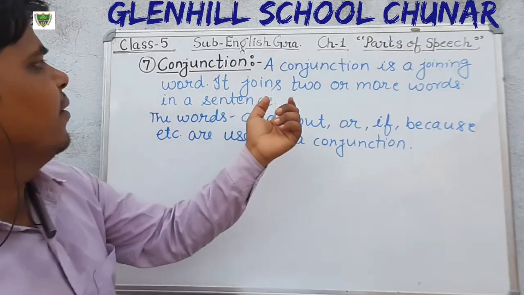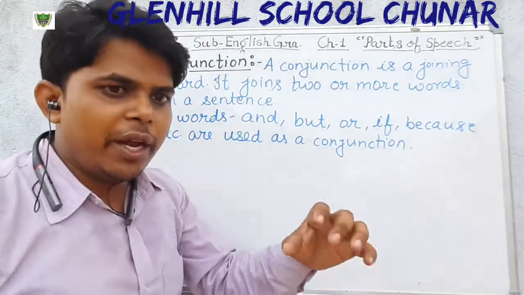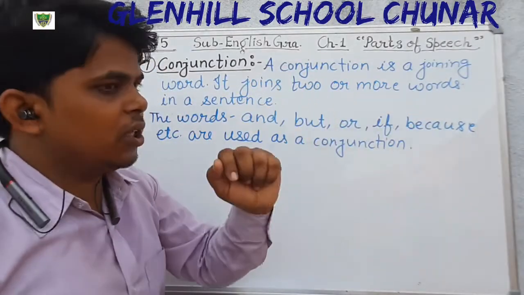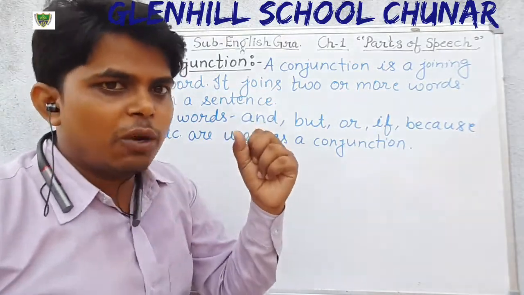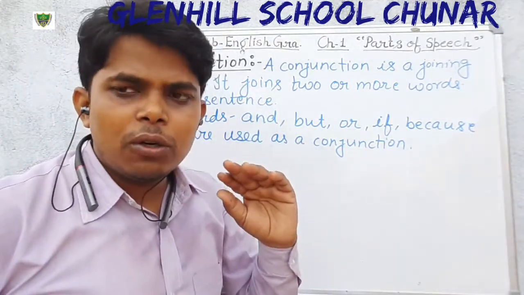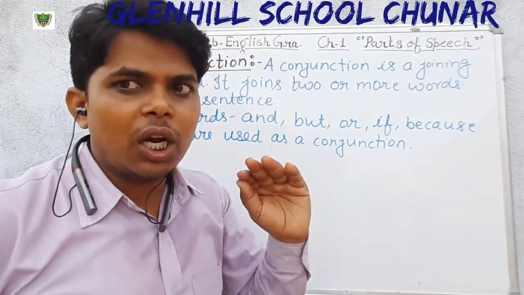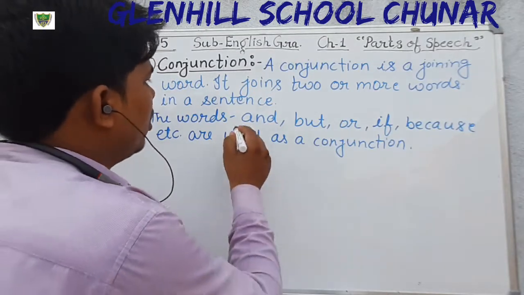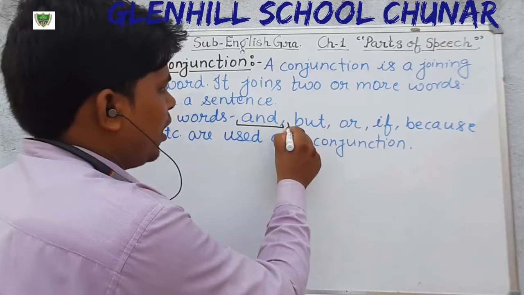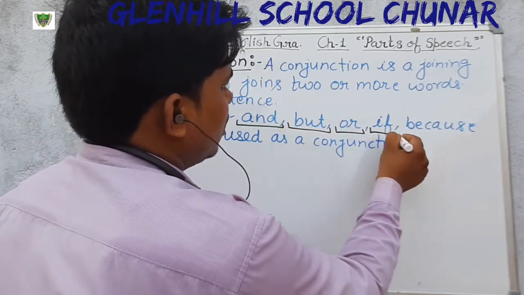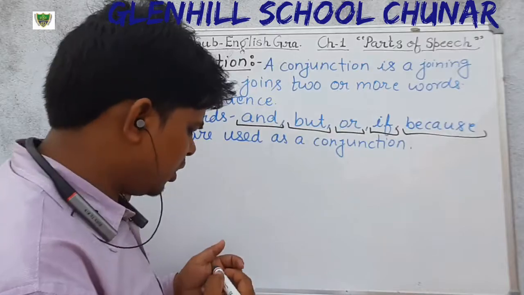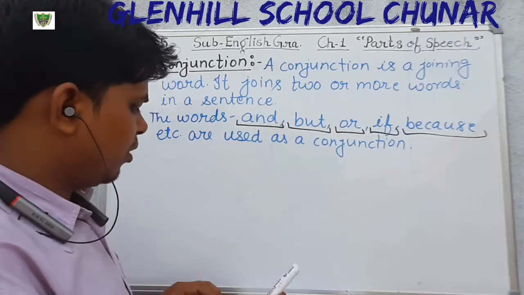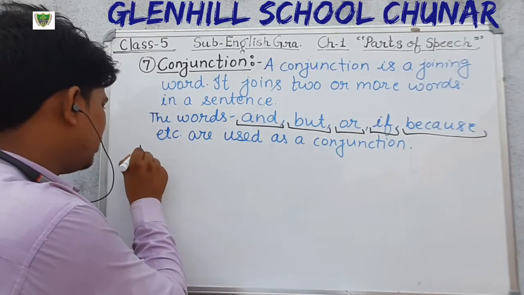Okay, students, just see. A conjunction is a joining word. Joining means a linking word that joins two or more words in a sentence. And these are the words that we generally use to join two words or sentences: and, but, or, if, because. There are so many other words that we generally use to join two words or two sentences. Okay, now we will see the examples.